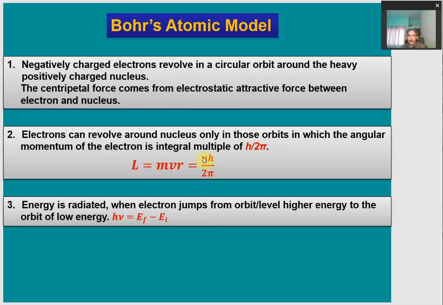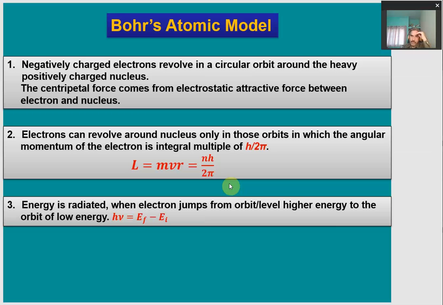So the electron cannot take any orbit as said by the Rutherford model, but only those specific orbits in which the angular momentum possessed by the electron is n times h upon 2 pi, where n is the principal quantum number, an integer, and h is Planck's constant. Only in those orbits can the electron revolve around the nucleus. There is no other possible orbit for electrons to have.